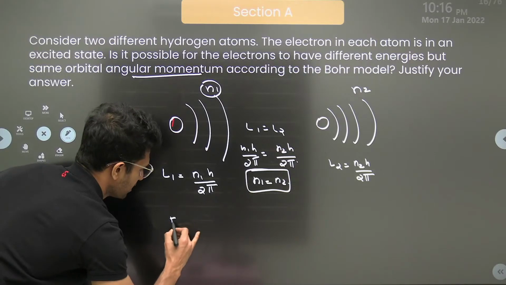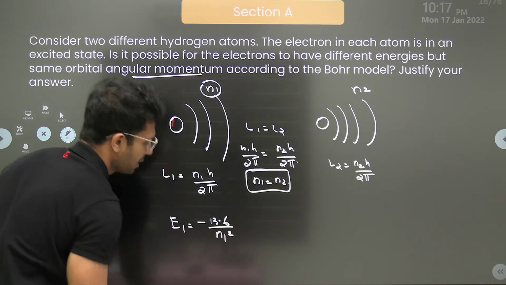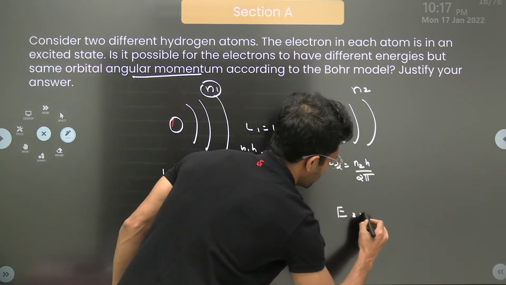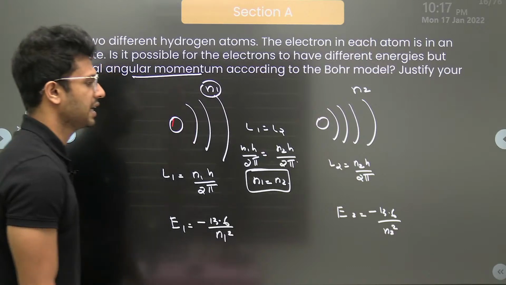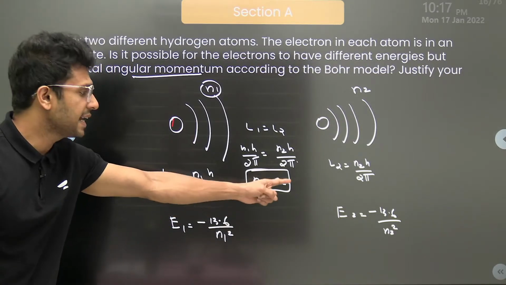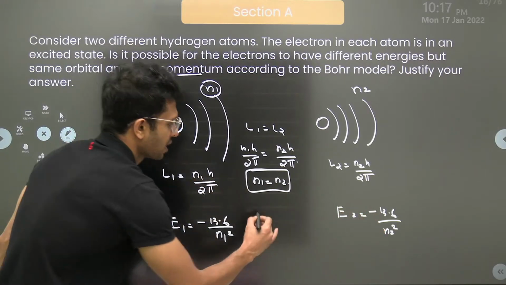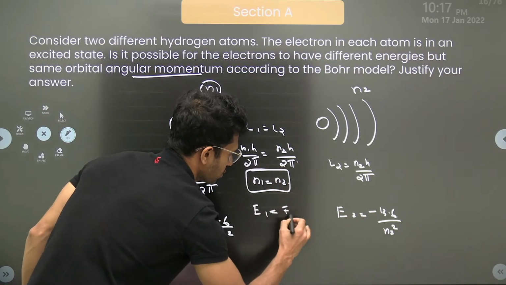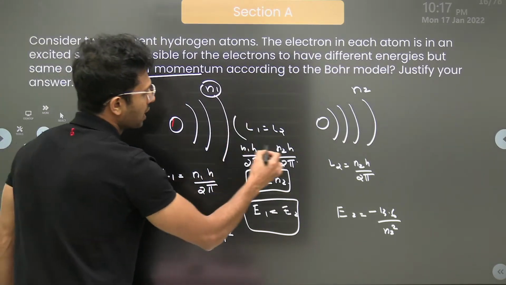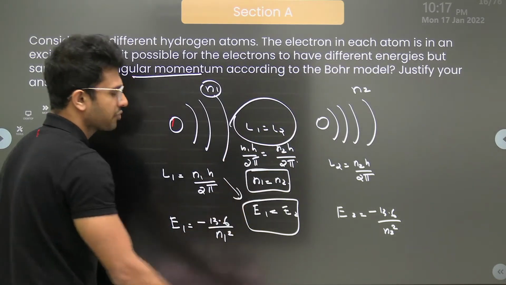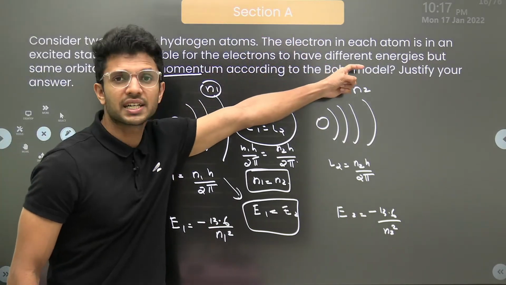Dekh le, what is the energy here for an electron? Minus 13.6 by n1 square. And what about the energy here? That is minus 13.6 divided by n2 square. Arre dekh le, here n1 value and n2 value are same. Arre, if n1 value and n2 value are same, won't E1 be equal to E2? Yes. So what we have just got is, if L1 is equal to L2, the energy of the electrons will also be the same. So is it possible to have different energies?